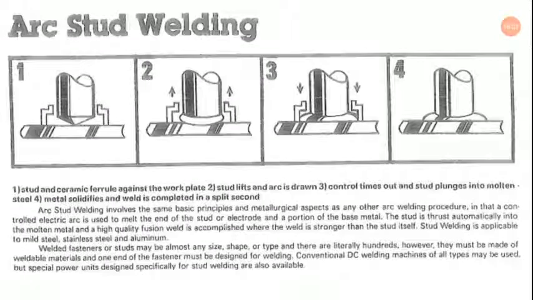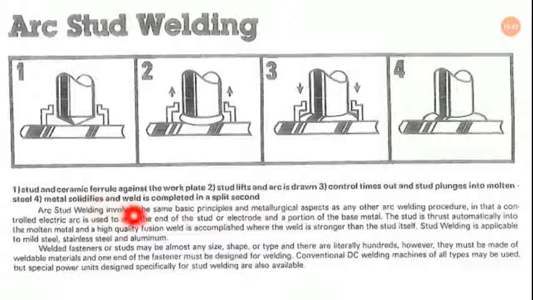Now let us discuss one last thing, arc stud welding. Actually, this is also a type of arc welding process. Here you can see it producing the arc, with the stud. So what happens? The stud and ceramic ferrule are placed against the work plate. First picture gives you this stud and ceramic ferrule. Next, the stud lifts and the arc is drawn. Next, the control times out and the stud plunges into the molten metal. This one.